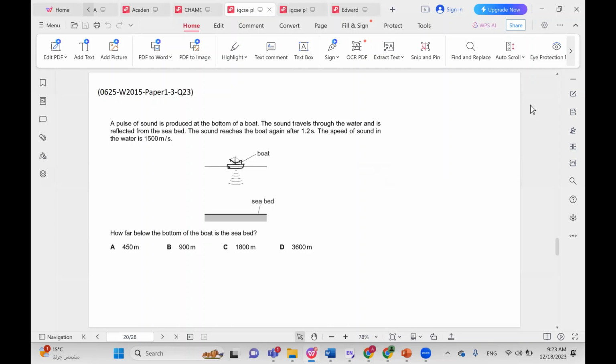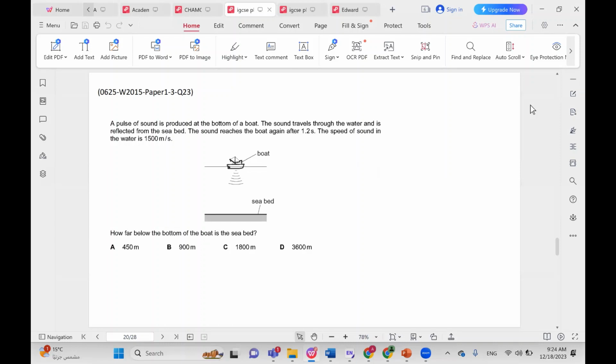A pulse of sound is produced at the bottom of a boat. The sound travels through the water and is reflected from the seabed. The sound reaches the boat again after 1.2 seconds. The speed of the sound in water is 1,500. How far below the bottom of the boat is the seabed? So this has to do with a bit of an echo.